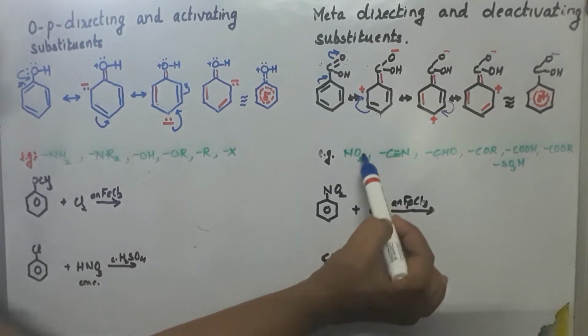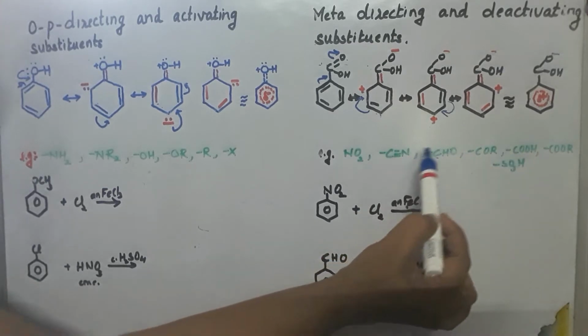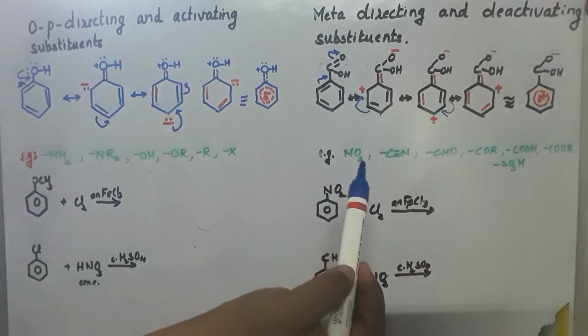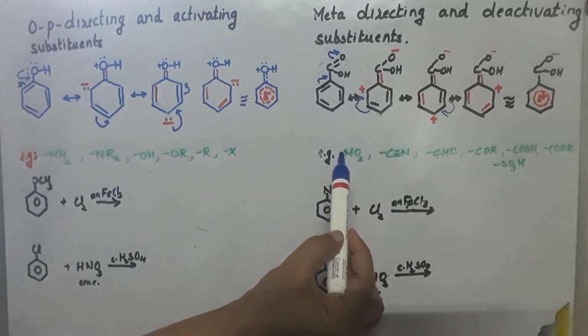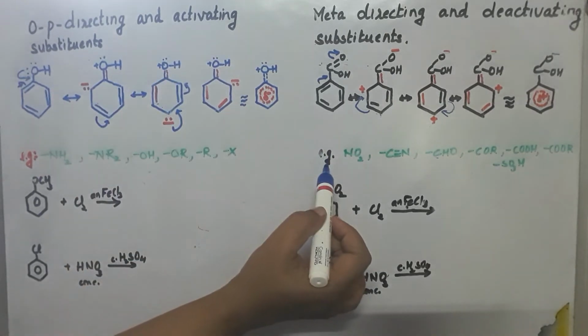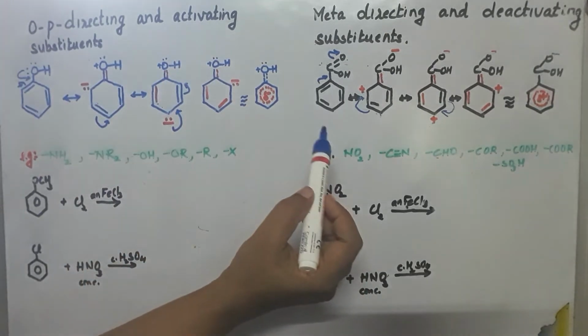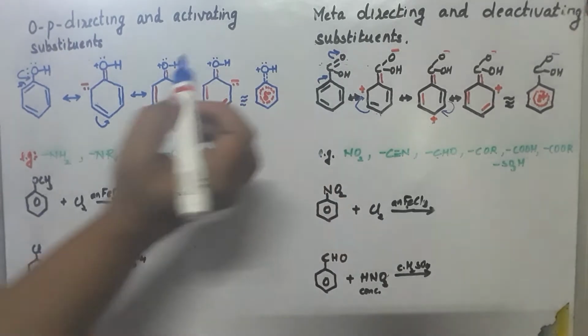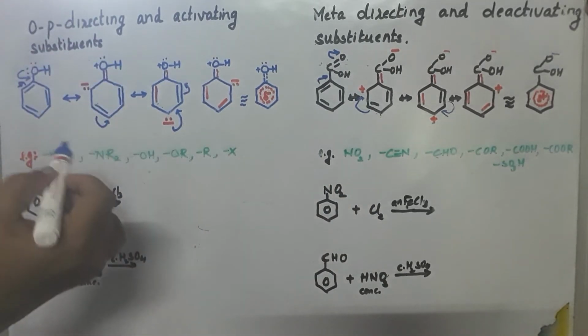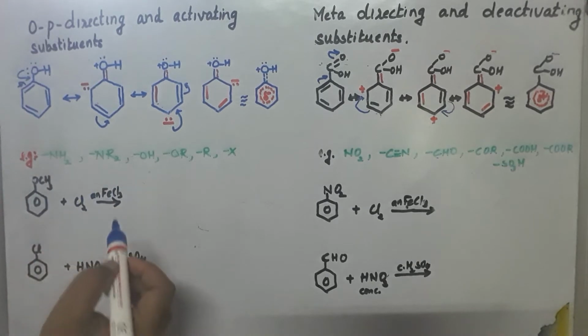This is how the decreasing order of meta directing effect is in the different functional groups. So highest is for nitro. So that's how we can give the explanation. Based on the resonating structures, we have to give the explanation. Now, applications of this directive effect. Let us see one or two questions.